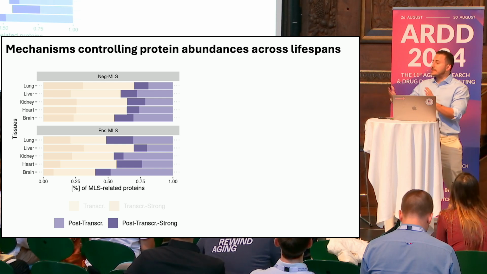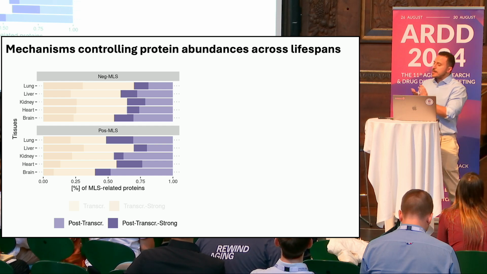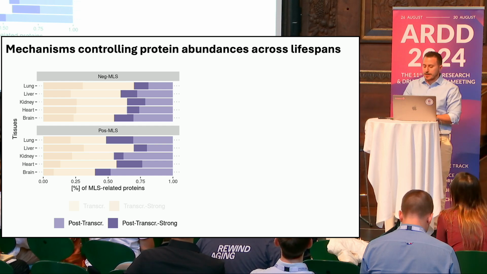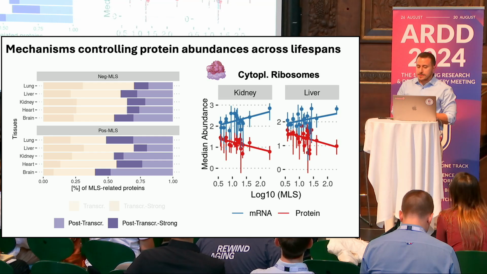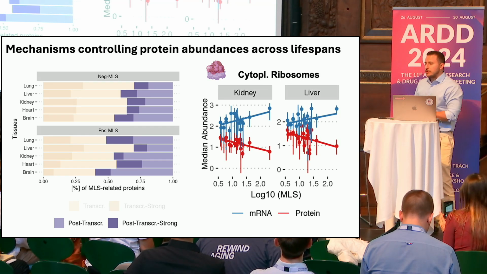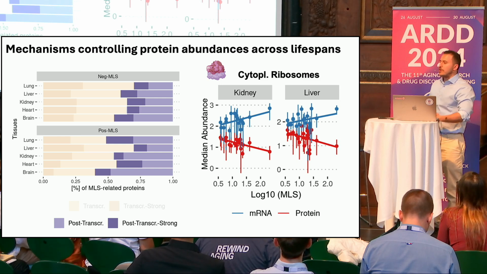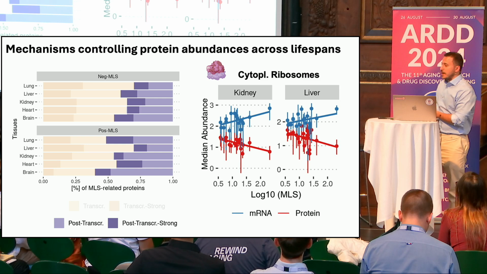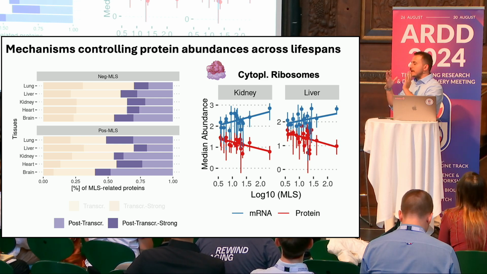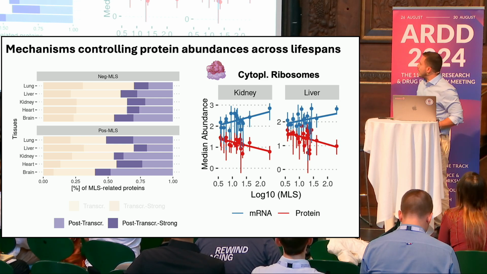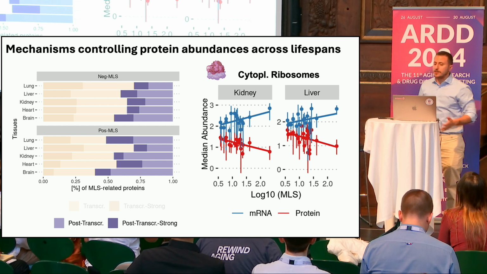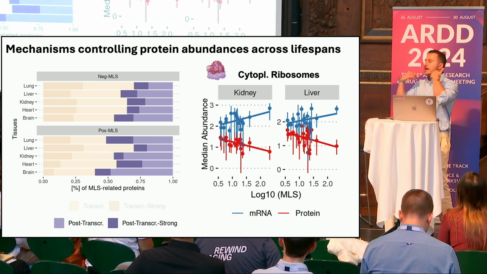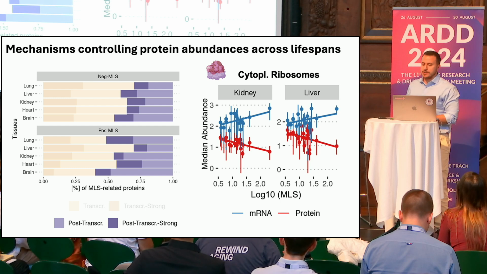This means that these different species are actually acting in between to modulate protein abundance. And here I really want to give you a strong example of this, because the cytoplasmic ribosome seems to be one of the strongest signals coming out from these comparative studies. We know that ribosomes are a central machine in all metabolism, they are the main actor of protein synthesis, and are also the final effector of the gene expression program.